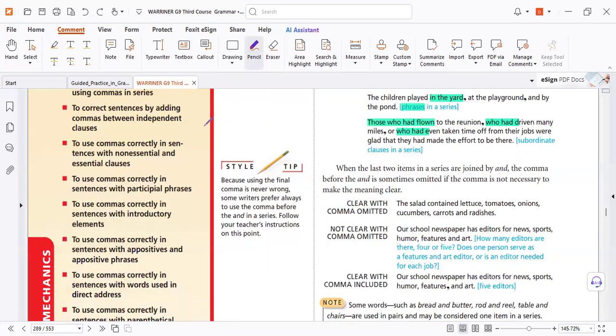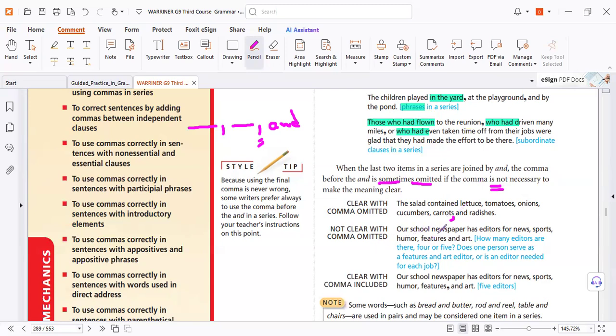For the list: information, comma, and information. The comma before and, we can delete it. But in your test, we will test you for it. So at the end here, we need a comma. In general, in English, it is sometimes omitted if the comma is not necessary. But in your test, we will test you for it. You must have a comma before and. But if you omit it here, it will not be clear what it means.